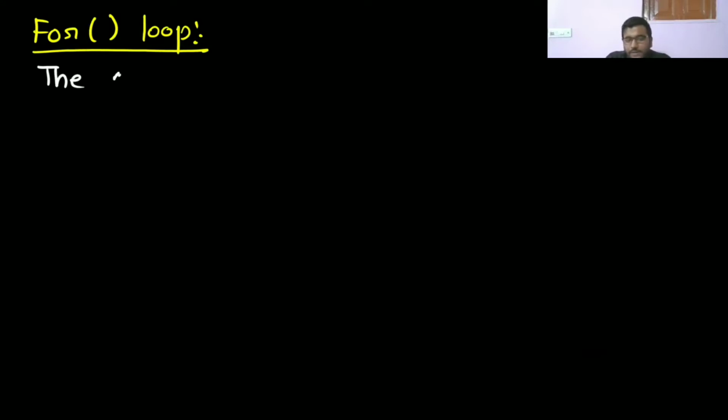Now we are going to see the for loop. So while is finished, now we are going to see the for loop. How will the for loop work? First we will see the syntax of the for loop.